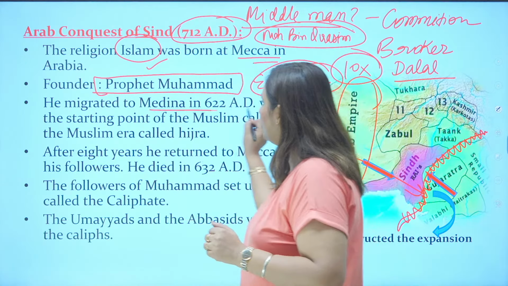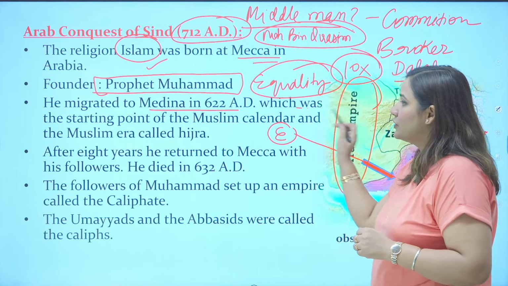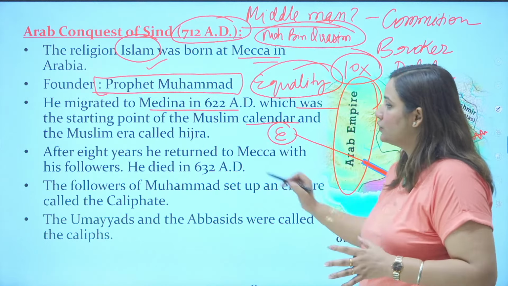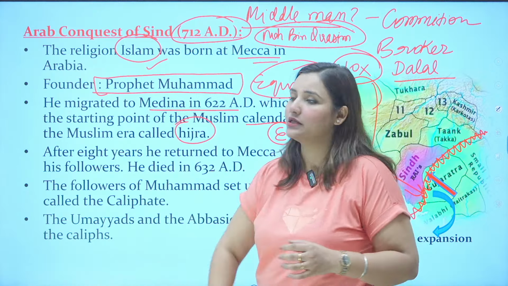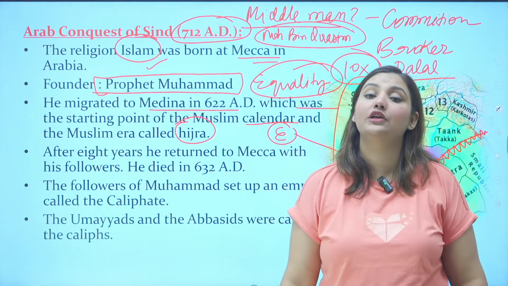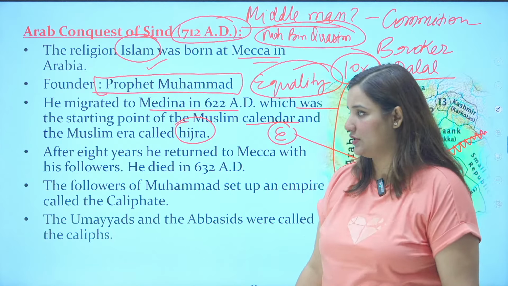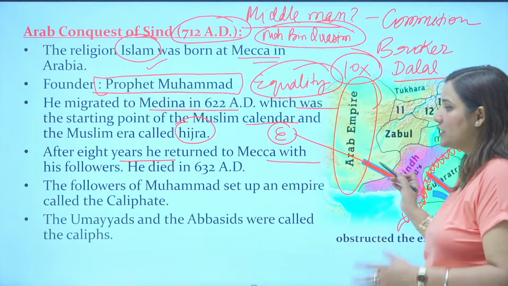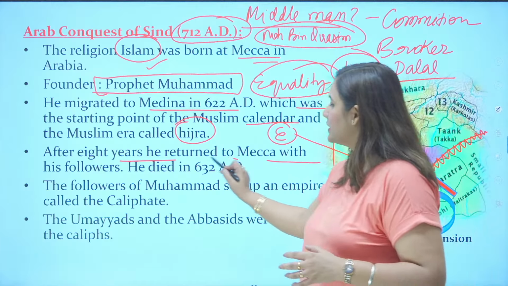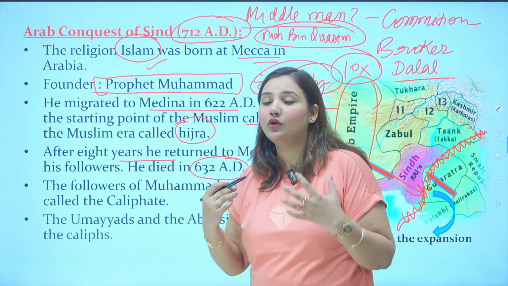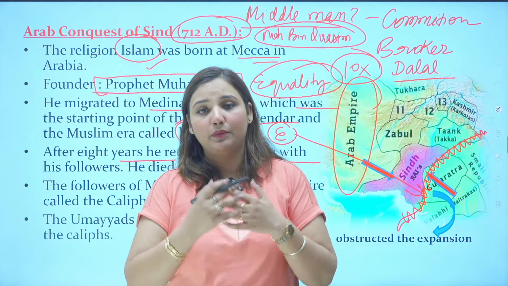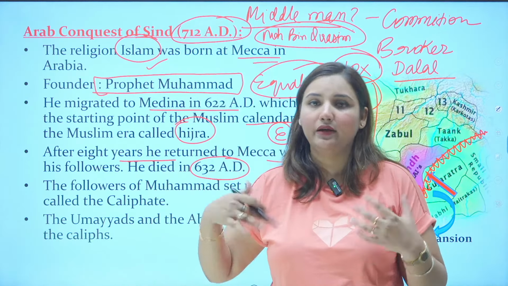He migrated to Medina in 622 AD, which was the starting point of the Muslim calendar, also known as Hijrah. So what is the starting point of the Muslim era? Hijrah is the starting point of the Muslim era. After 8 years, he returned back to Makkah with his followers and then he died in 632 AD. Whatever he taught and wanted to give people is written in the Quran. But before he could complete it, he died.